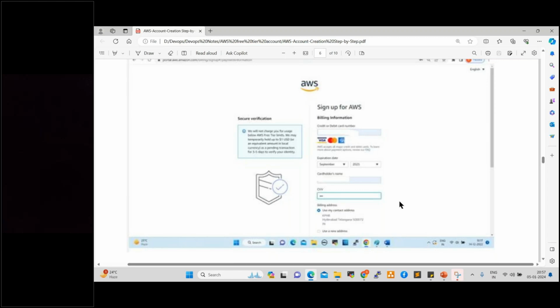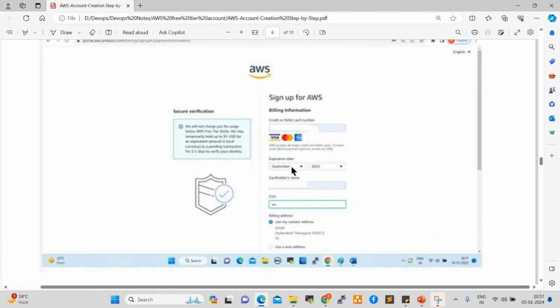Why do we require bank details here? Just for validation. They don't charge anything from your account. They don't charge even a single rupee unknowingly. So we need to provide either credit card or debit card information here: card number, expiration date, card holder name, CVV, everything. Either a MasterCard or Visa card we need to provide here.